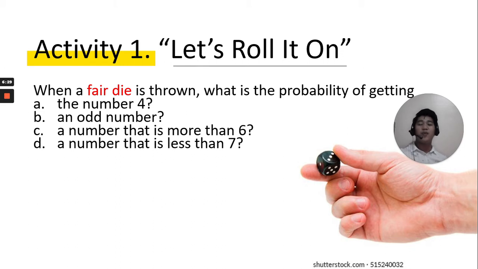This is a creative way of doing this activity, and this time you can do it at home if you want. Then just answer: what is the probability of getting the number 4, an odd number? Okay, let's continue. Later I will show you the solution. This is also in your learner's packet.